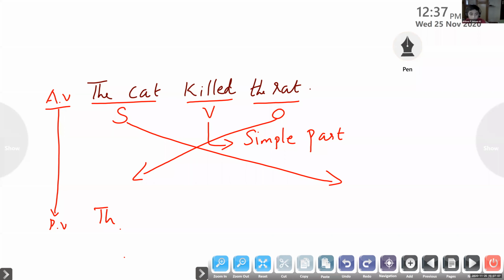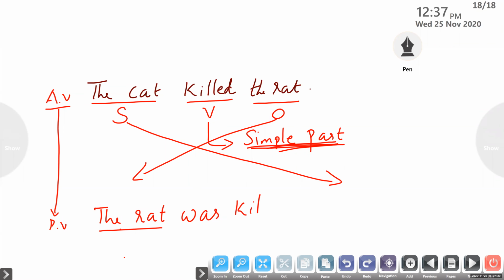Excellent. The rat. Okay, I got the subject. Now look at the verb. I must use be plus the past participle form of the verb. Which be form is suitable here? Was, because the sentence is in simple past tense and the rat is singular, so I should use was. The rat was killed by the cat.